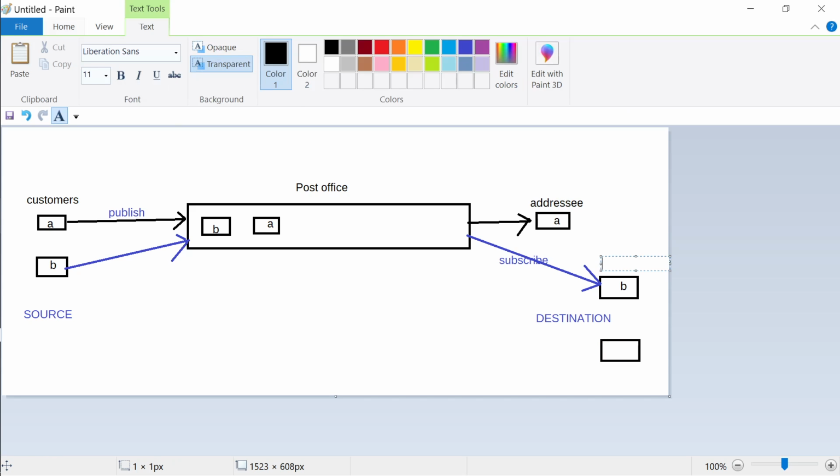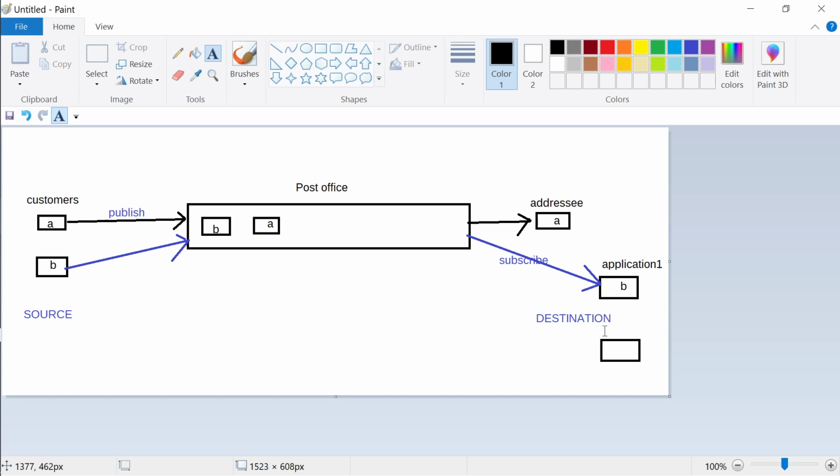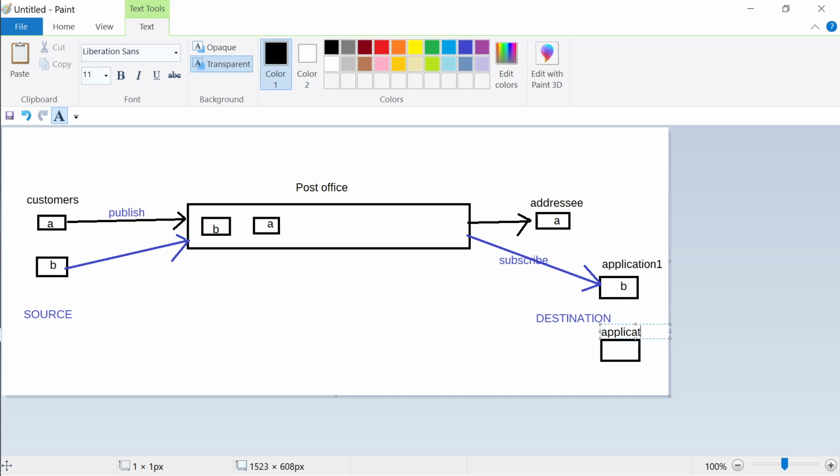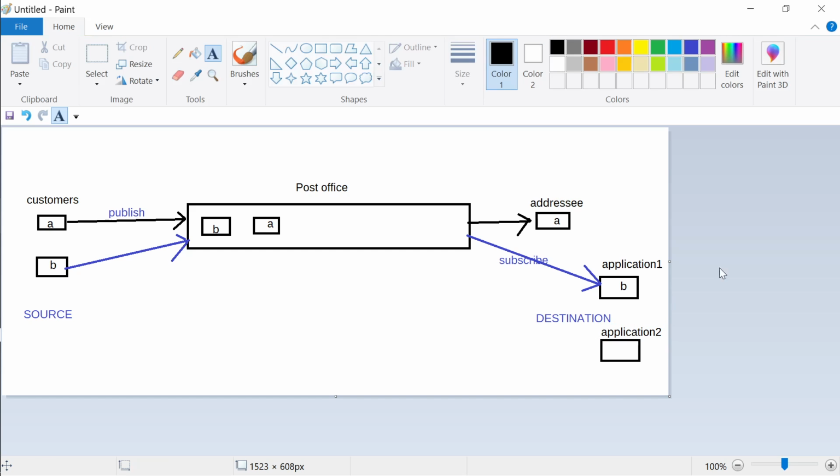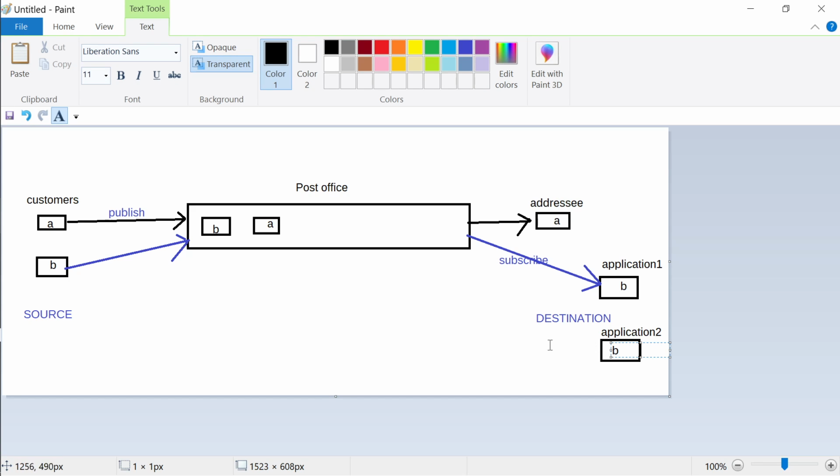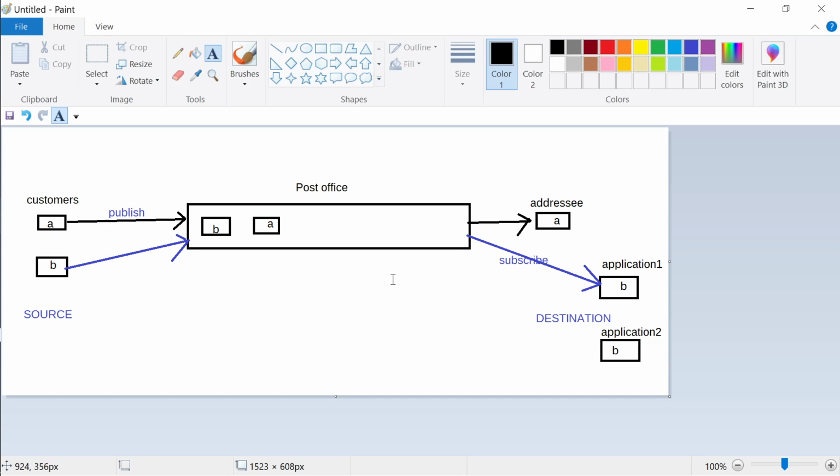So these can be applications on the other side, application 1, which may be a service written in Java, let's say. Application 1 may be in Kunal's AWS account, and that application is subscribed to this particular post office, to this particular customer B. On the other hand, Priscilla also has an application in her own account, and she is also subscribing to the same queue which has been posted in the particular post office.